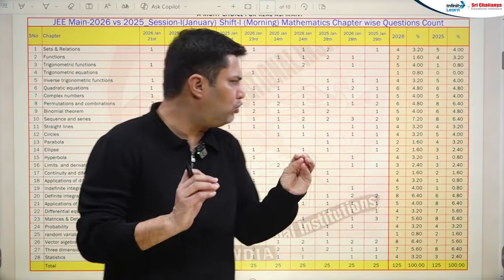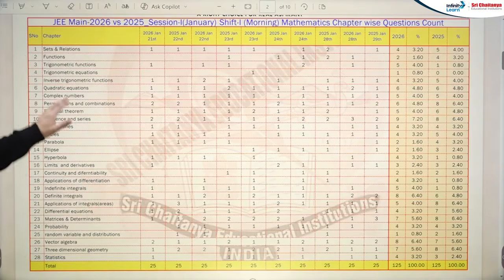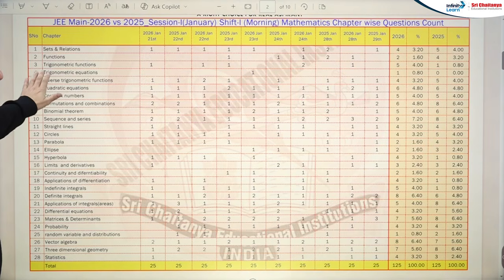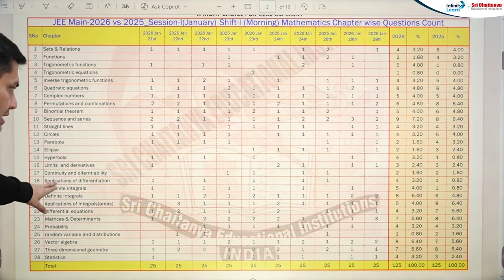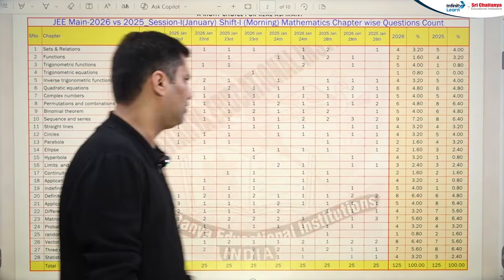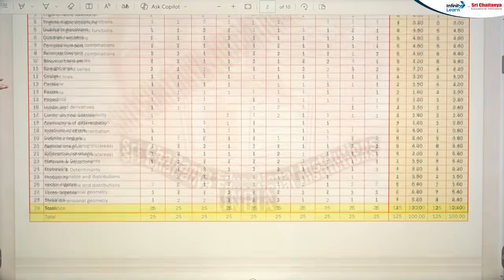So overall, there are a few chapters where we can see a change, and one of them is trigonometry. For the April attempt, this is very important, you need to prepare trigonometry. Apart from trigonometry, I think the major one is hyperbola. Hyperbola this year has been very, very important. And after this, you can see definite integration has changed slightly. Almost all remaining chapters are slightly the same. This was about the January attempt between both the years, but shift 1 only.